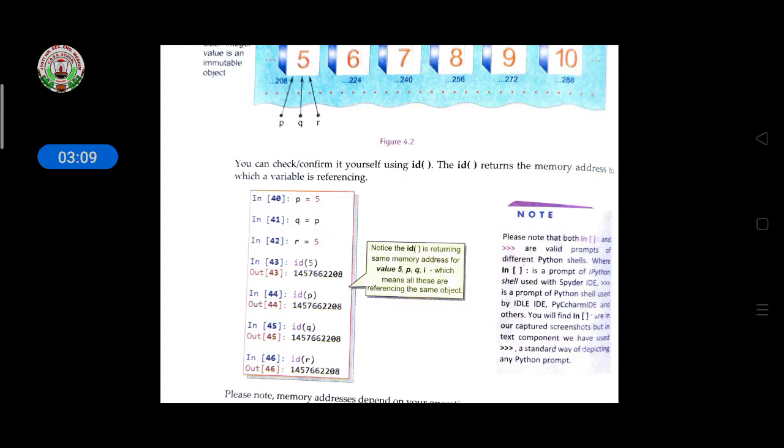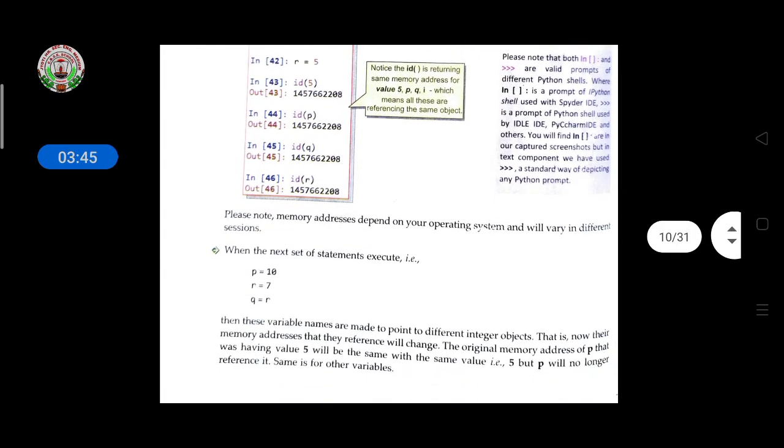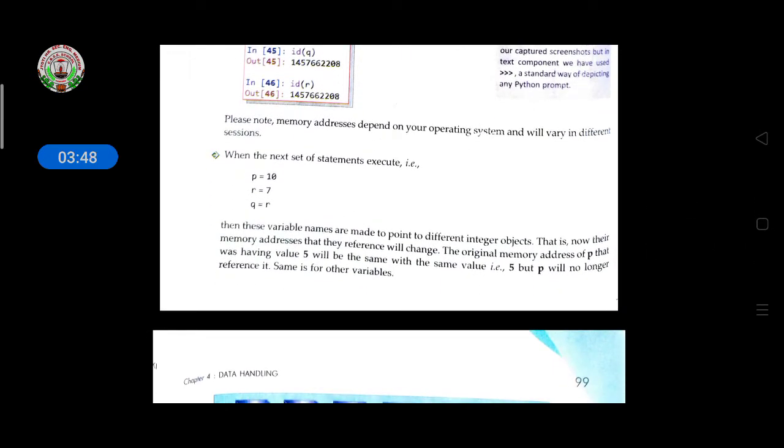If you call any of the variables with the help of id, it will return the address. If you want the address of the value that the variable references, then you have to give the variable to the id function, and the id will show you the exact address of that particular variable. Like this it is given here. Then the next statement is given here.